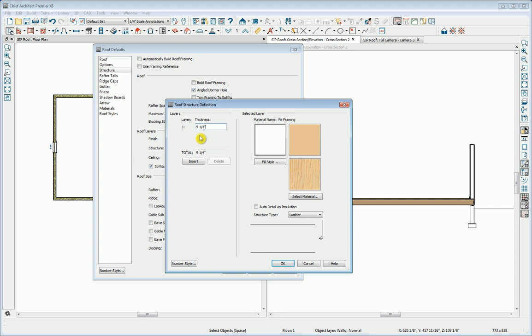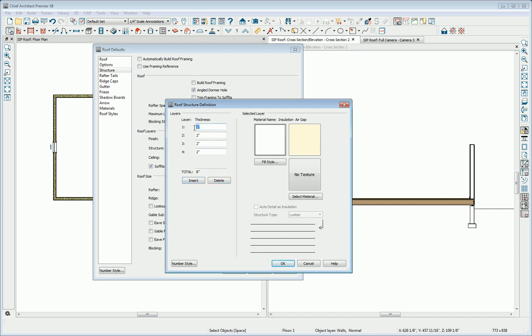I currently have a nominal 2x10 lumber material here, and I don't want to use it. So we'll insert some layers. By clicking here, we can insert several. Then I'll click on the layer with the framing and just delete it. And then we'll begin creating the structure layers.